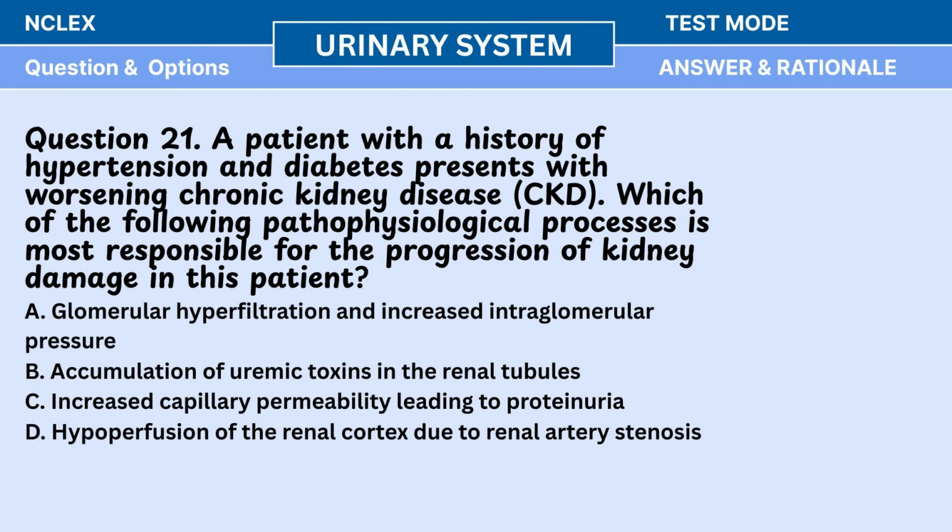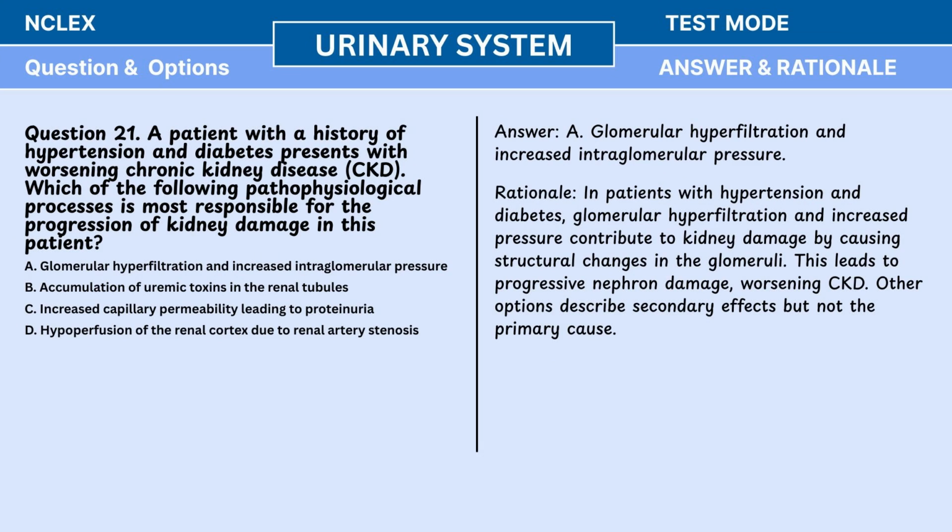Question 21. A patient with a history of hypertension and diabetes presents with worsening chronic kidney disease, CKD. Which of the following pathophysiological processes is most responsible for the progression of kidney damage in this patient? A. Glomerular hyperfiltration and increased intraglomerular pressure. B. Accumulation of uremic toxins in the renal tubules. C. Increased capillary permeability leading to proteinuria. D. Hypoperfusion of the renal cortex due to renal artery stenosis. Answer: A. Glomerular hyperfiltration and increased intraglomerular pressure.